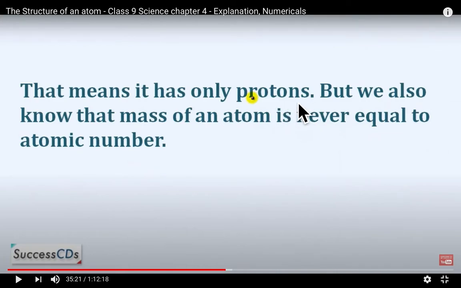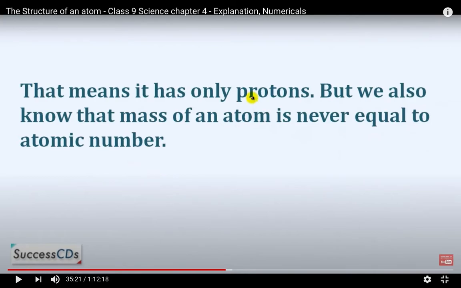According to Rutherford, the whole mass lies in the nucleus, and he told that all protons lie in the nucleus. Then scientists discovered that there are some particles in the nucleus which do not have any charge, but contribute to the mass. So this led to the discovery of the neutron.